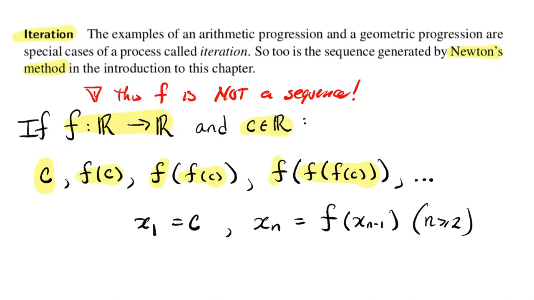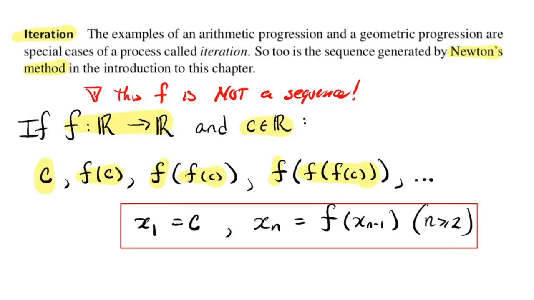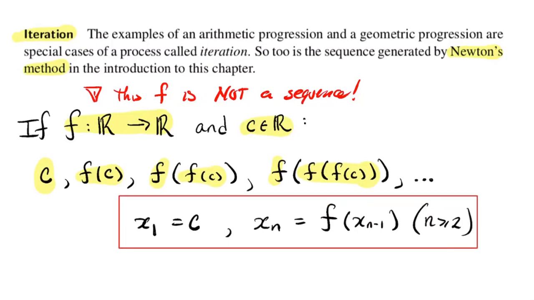So in terms of a recursive formula, which I have now developed the habit of drawing red boxes around, so I'm going to keep my habit, there's the recursive formula for this thing. The recursive formula generally for an iterative sequence defined by the function f: x1 is the seed value, and the nth term of the sequence is just the function value at the (n minus 1)st term, that recursive formula being valid for n greater than or equal to 2. All right, so this will serve to generate lots of examples for us.